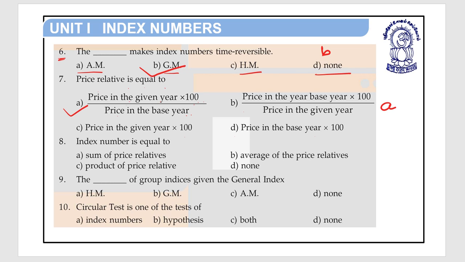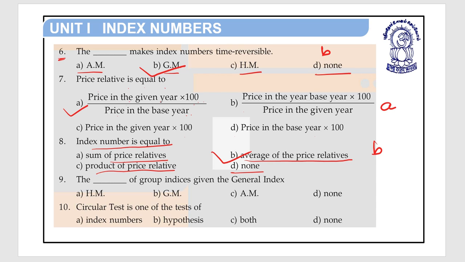Okay. So move to question number 8. Index number is equal to option A, sum of price relatives, option B, average of the price relatives, option C, product of price relatives, and D, none. So the right answer is index number is equal to average of the price relatives, option B. Option B is the right answer for question number 8.